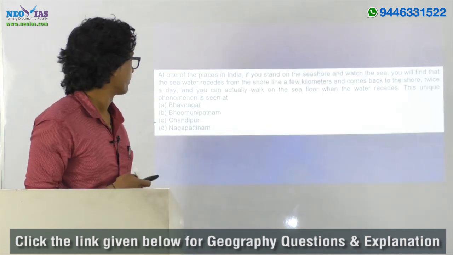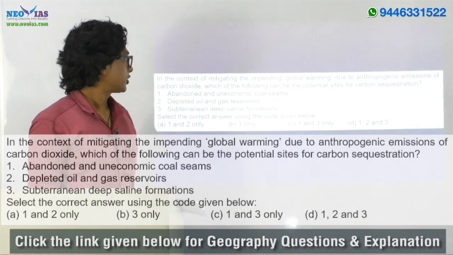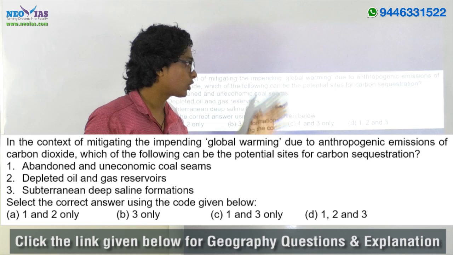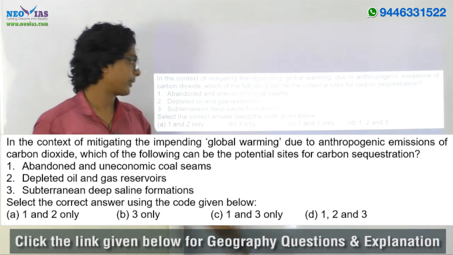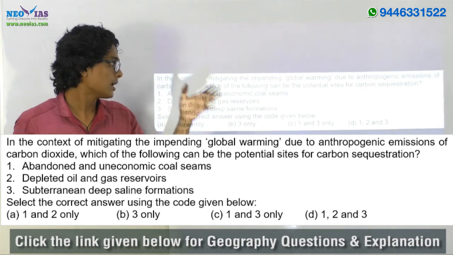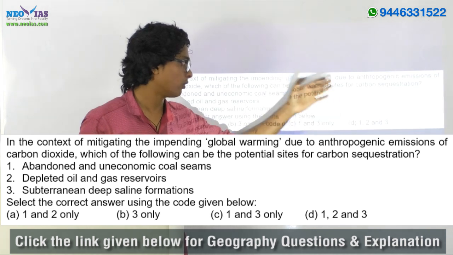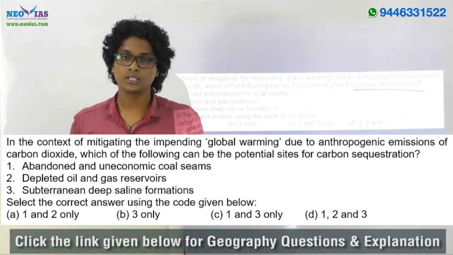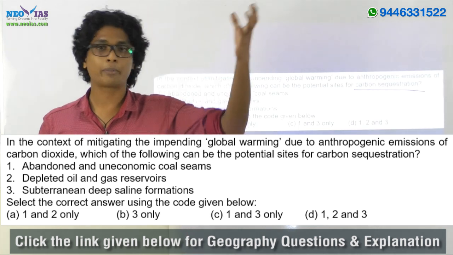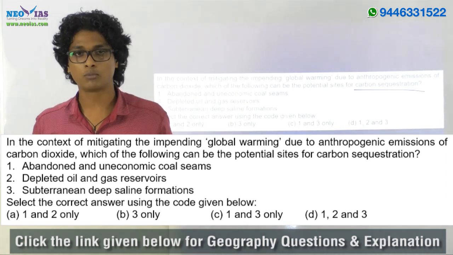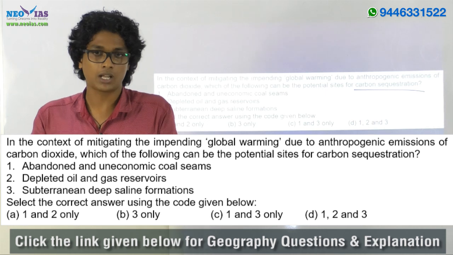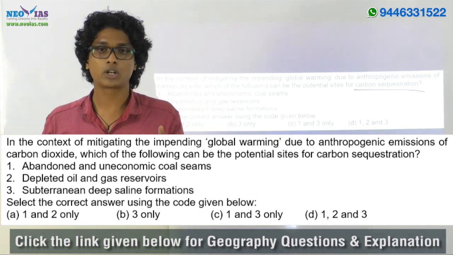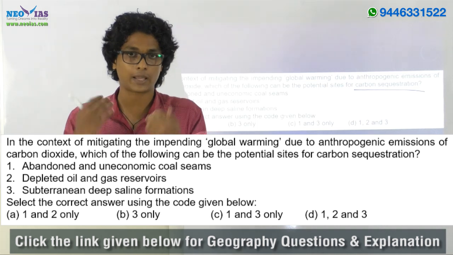Now the next question. In the context of mitigating the impending global warming due to anthropogenic emissions of carbon dioxide, which of the following can be the potential site for carbon sequestration? See, carbon sequestration means absorbing carbon dioxide from the atmosphere and storing it away from the carbon cycle. This can act as a mitigation method in order to prevent the impacts of climate change.